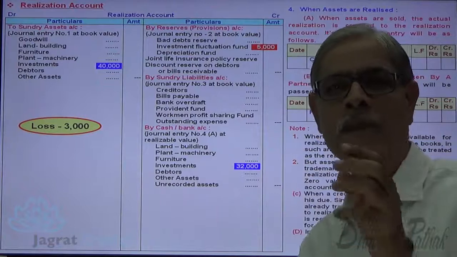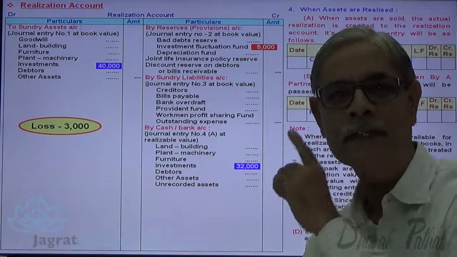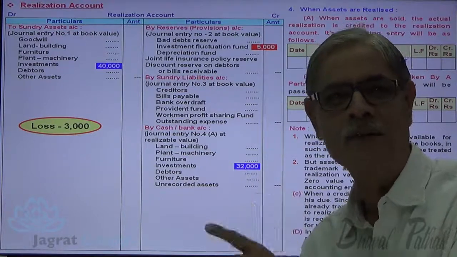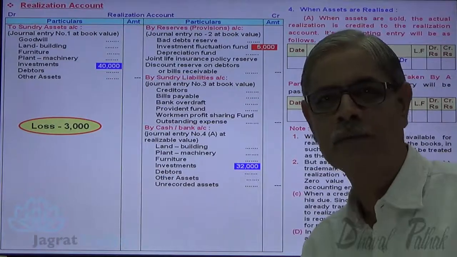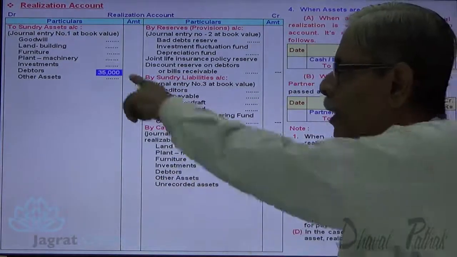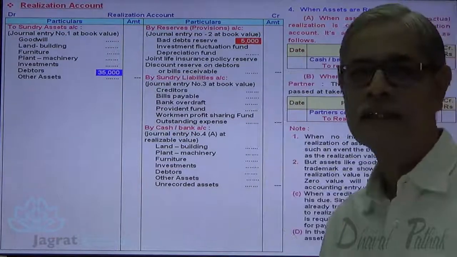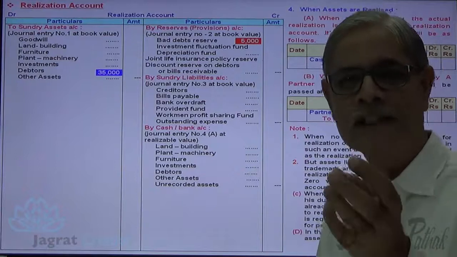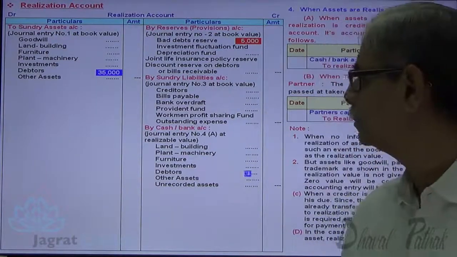This is how the profit or loss on realization of assets is accounted for by preparing realization account. Let me take one more illustration. Debtors are 35,000. Bad debt reserve against that is 5,000. So realizable value of debtors as per balance sheet is 30,000.